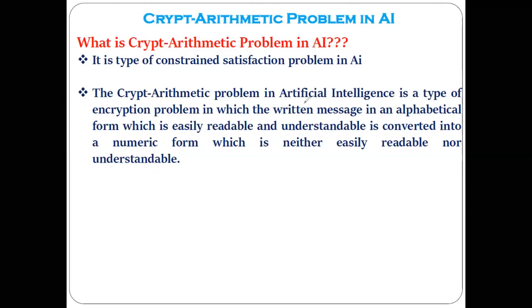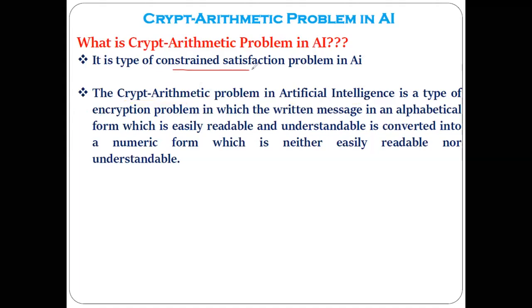That is the case with the crypt arithmetic problem in artificial intelligence also. How using artificial intelligence we can provide such encoding or encryption, that today we are going to learn.